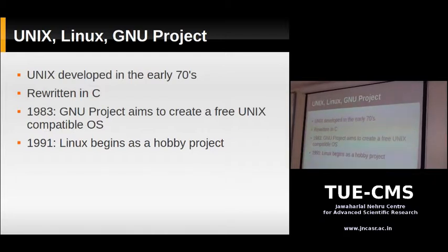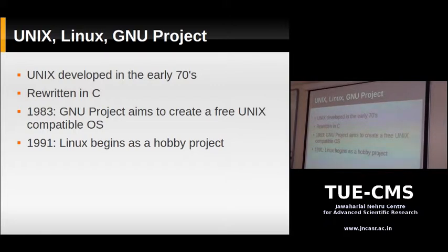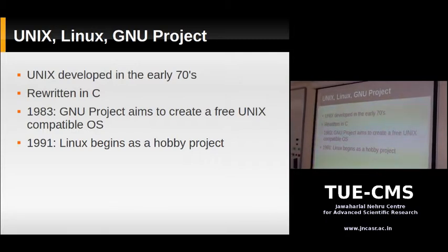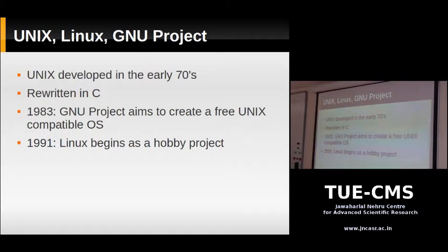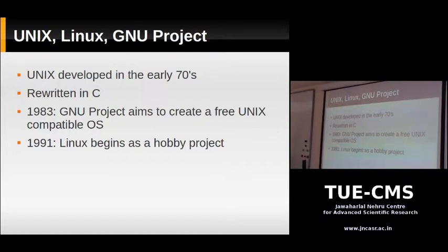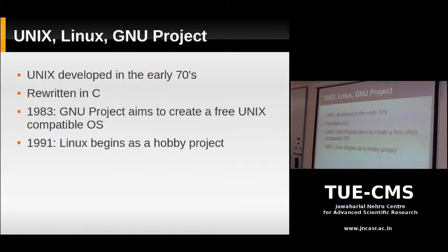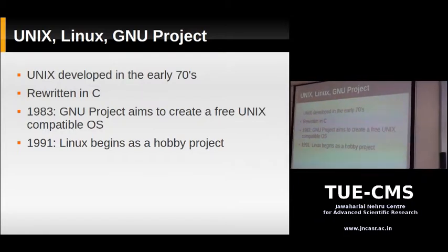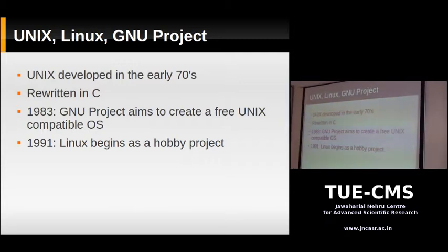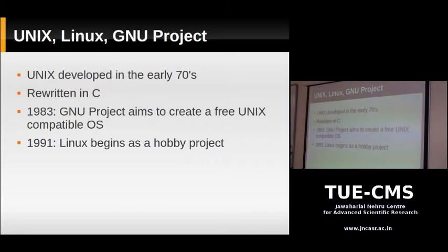So Unix, once it became popular, several variants developed. The source code of Unix was available under license from AT&T. AT&T released the source code under license. And using this, many variants of Unix developed. So you have BSD Unix and HP Unix and many Unixes. But the thing was that they shared a similar design, but some of them diverged and became really different.